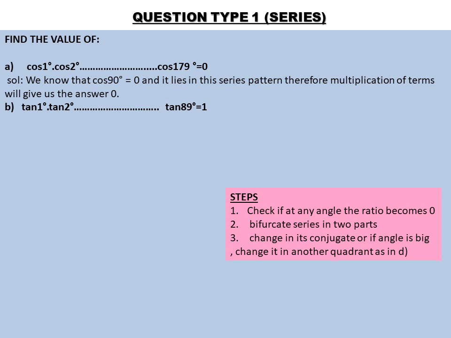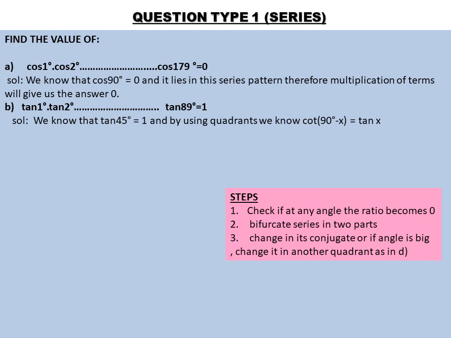We have to show that the multiplication of this is equal to 1. Now again we'll start with the steps. First step is, see if at any angle it is 0. We know that tan 0 is 0, but tan 0 is not there in the series, so we cannot apply the first step. Let's go to the second step. We'll bifurcate the series in two parts, meaning we are distributing it in two parts. The series goes up to 89 degrees, we'll divide it at tan 45, right? So tan 45, you know, is 1. Already you know. So tan 45 is 1 and we are breaking the series in two parts.